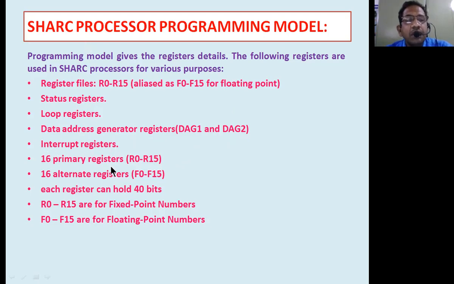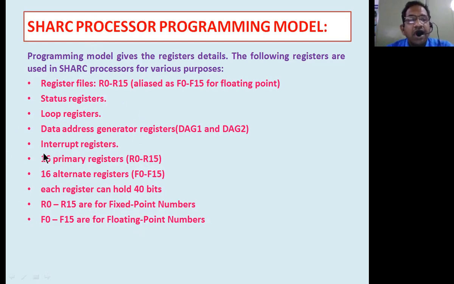Then 16 primary registers, 16 alternate registers. Primary registers are designated with the names R0 to R15. Alternate registers are designated by the names F0 to F15. Each register is normally going to hold 40 bits of data. Now R0 to R15 are normally meant to store fixed point numbers, and F0 to F15 are normally meant for floating point numbers, right? So these are all the extra registers.